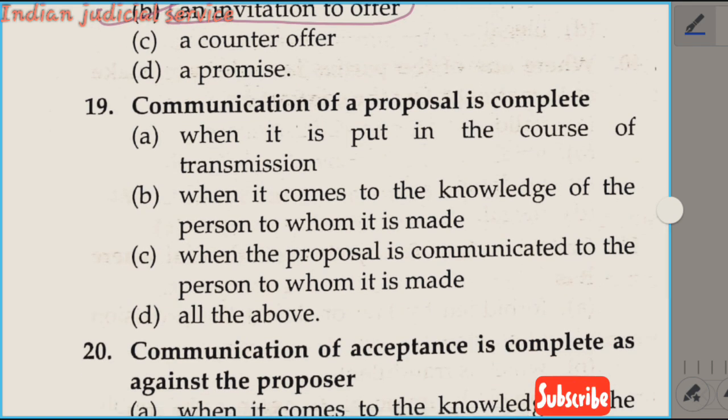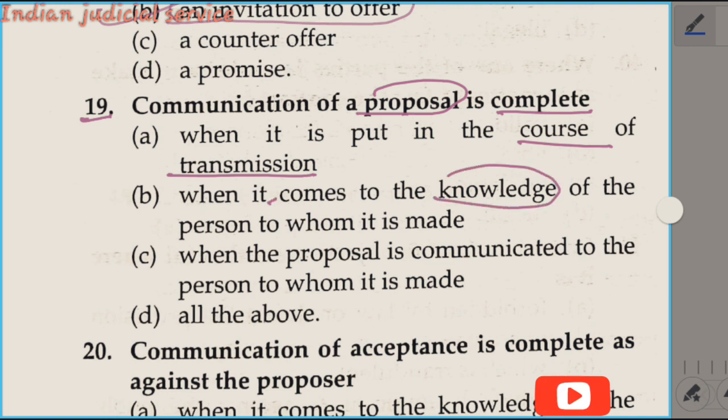Now question number 19. The communication of a proposal is complete. This question asks when the communication of a proposal is complete. Option A, when it is put in the course of transmission. Option B, when it comes to the knowledge of the person to whom it is made. Option C, when the proposal is communicated to the person to whom it is made. And option D, none of the above.